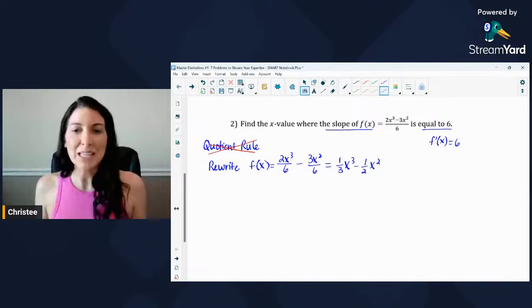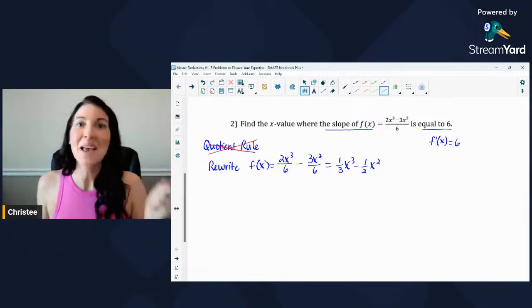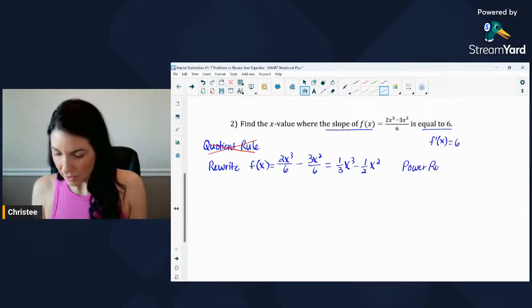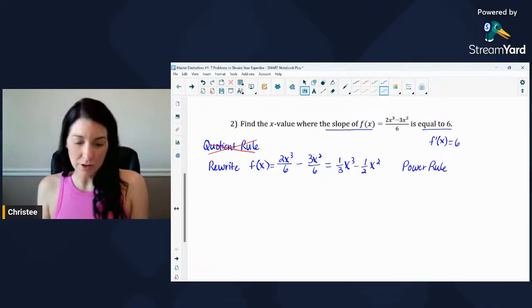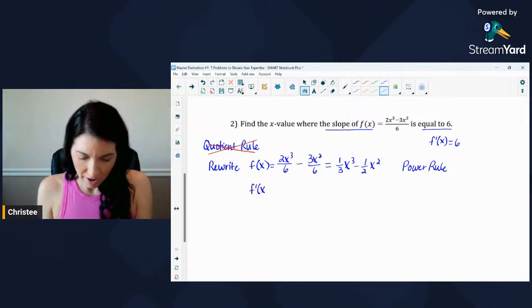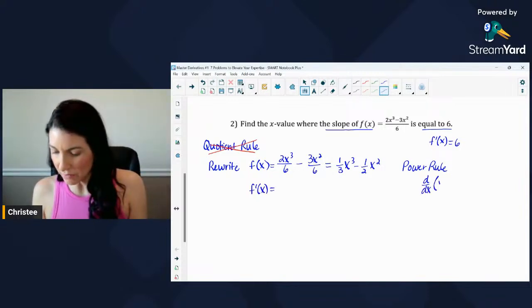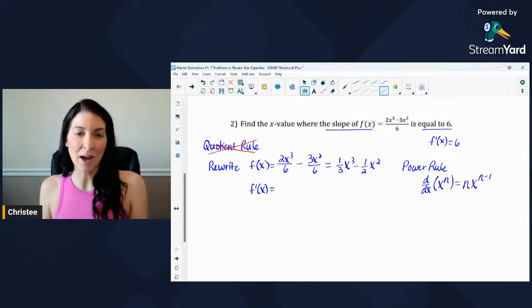Okay, and the reason I want to rewrite it like that is because look, now you don't have to do the quotient rule. Guess what we use again, just like last time? That power rule. So next I'm going to use the power rule to take the derivative. So here we have f prime of x. And again, remember that power rule is when you want to take the derivative with respect to x of x to the power of n. That would be n times x to the power of n minus 1.